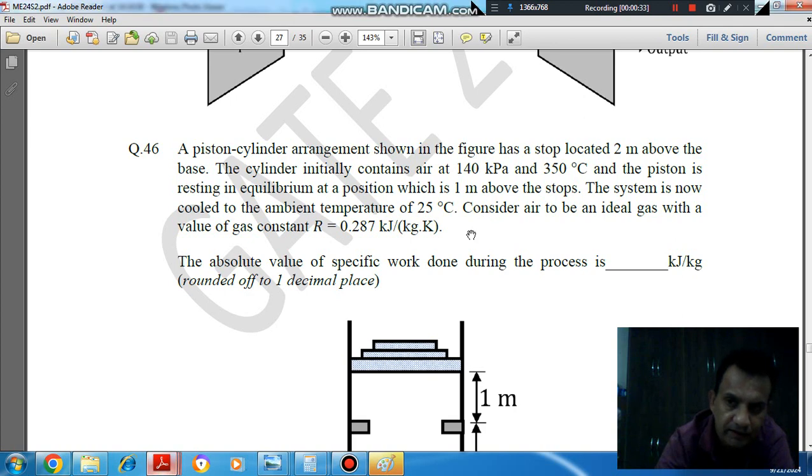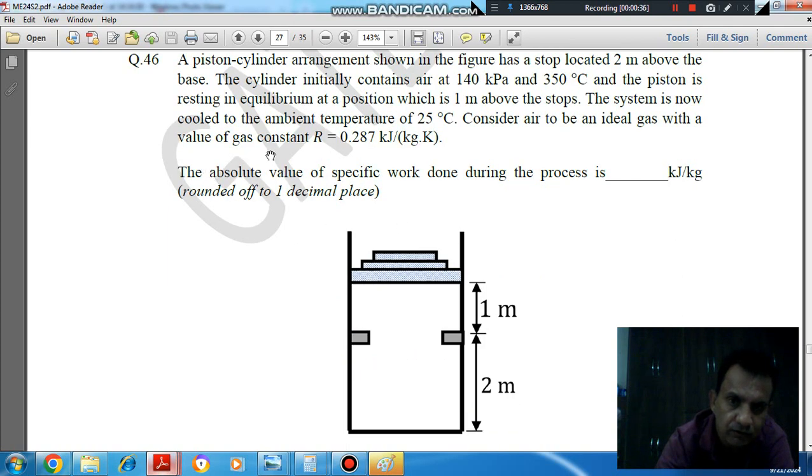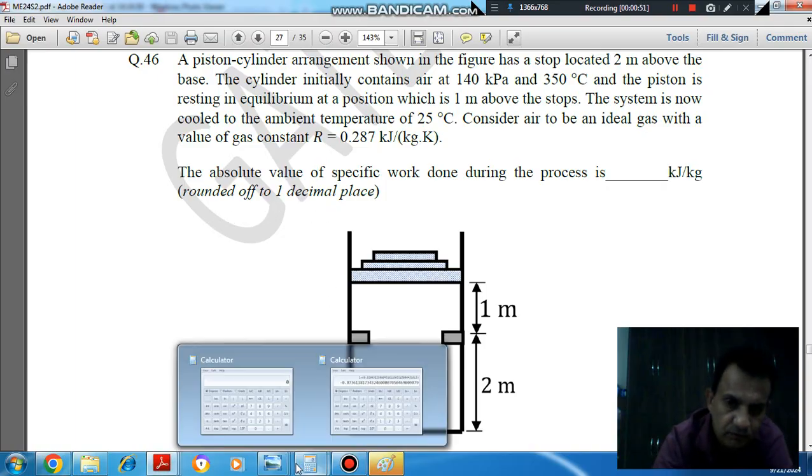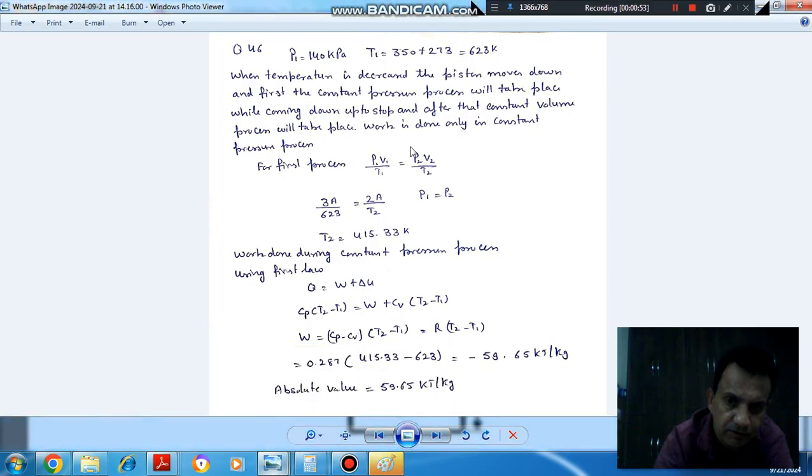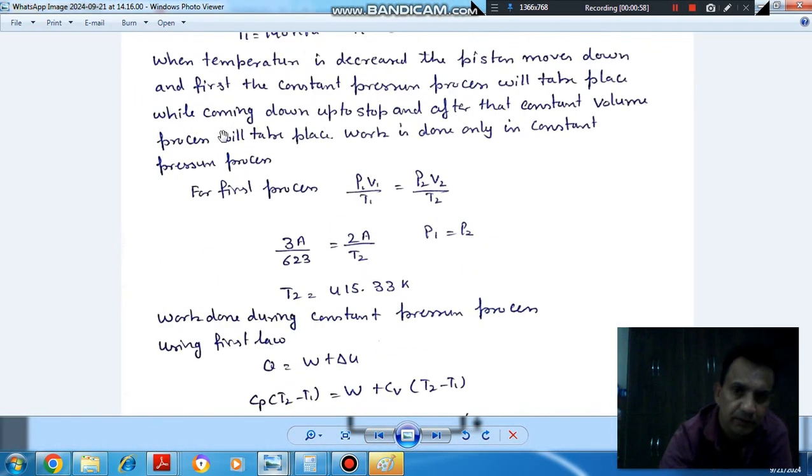Consider air to be an ideal gas with constant value of R equal to 0.287 kJ per kilogram per degree Kelvin. The absolute value of specific work done during the process is dash kilojoule per kilogram, rounded up to 1 decimal place. So as the temperature is decreased, the piston will move down. First, up to the stop, the constant pressure process will take place, and after the stop, the constant volume process will take place if it goes on further cooling.